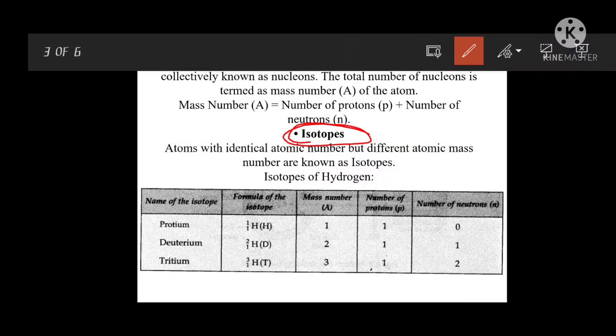So this is some of the introduction and main topics of the chapter. These help increase your basic knowledge of atomic structure. I think you all know these topics already, but I am repeating them to refresh your knowledge.